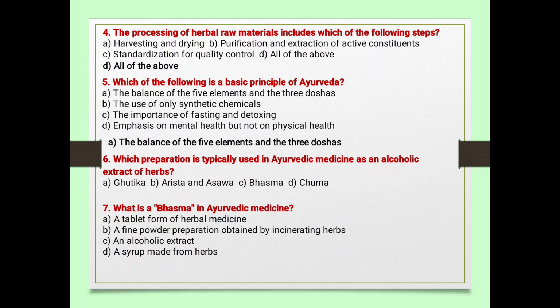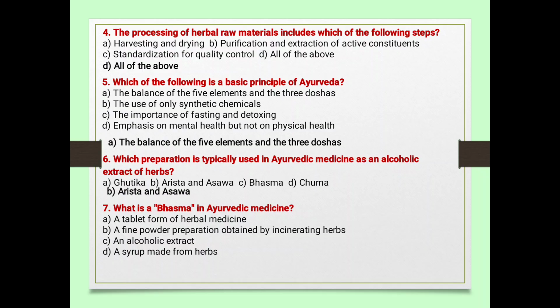Next, which preparation is typically used in Ayurvedic medicine as an alcoholic extract of herbs? A, Gutika, B, Aristas and Asavas, C, Basma and D, Churna. So this question can be asked in GPAT examinations. Aristas and Asavas.